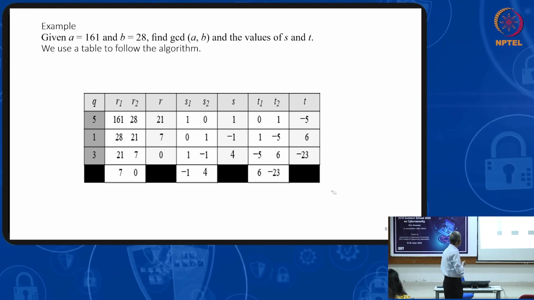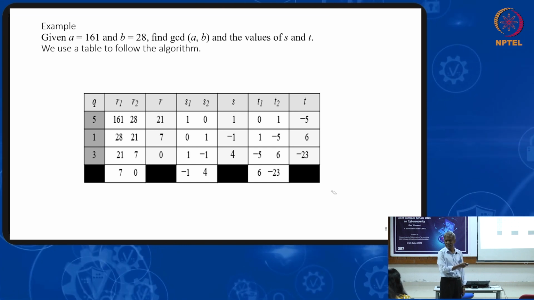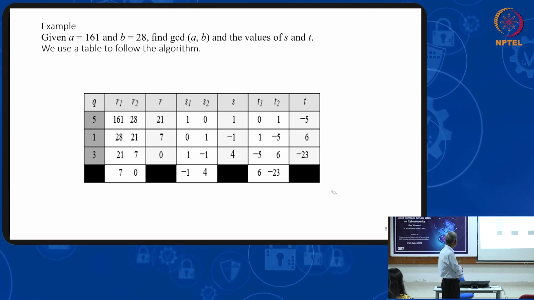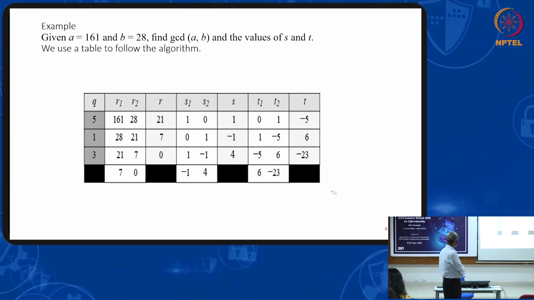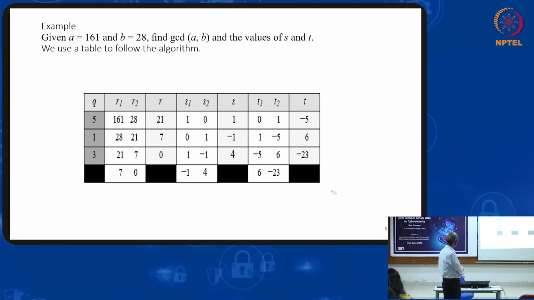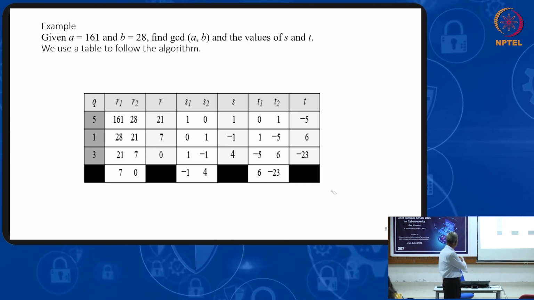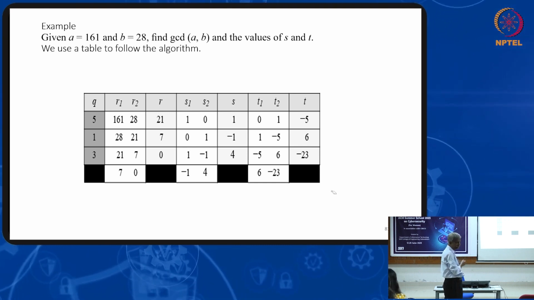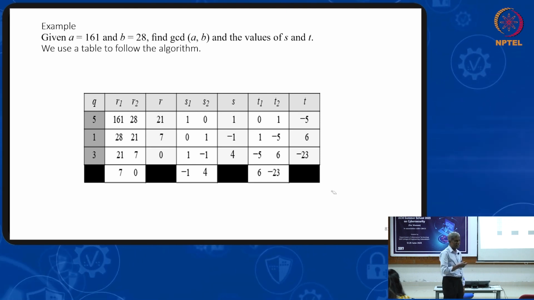So this is the simulation for the same algorithm. You can see this, that will be sufficient. But I have taken a small example I simulated with. Finally, they will return the value of R1. So 7 is the greatest common divisor between 161 and 128.